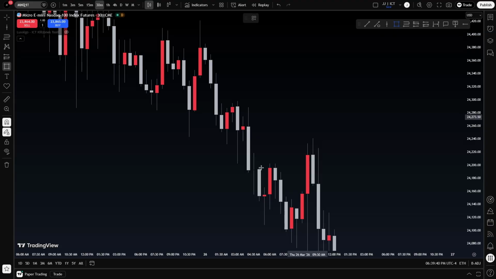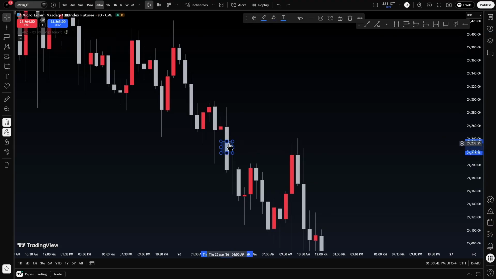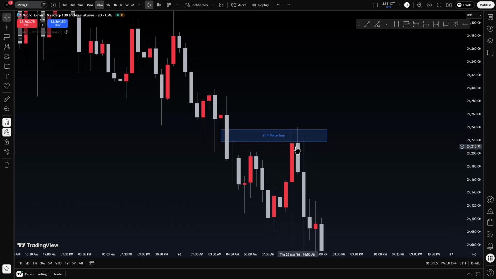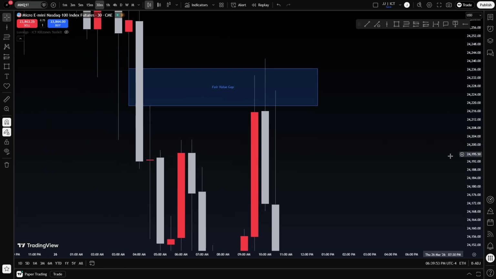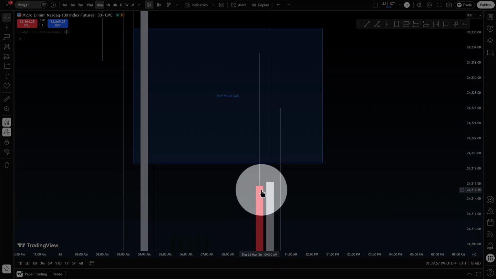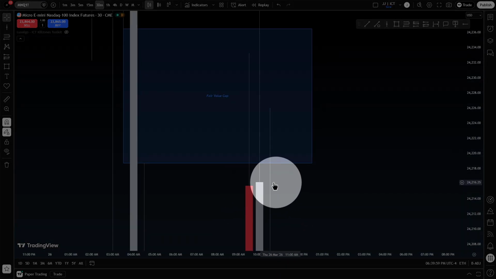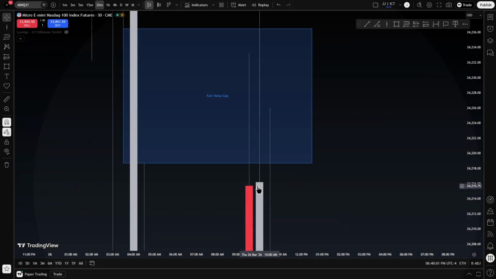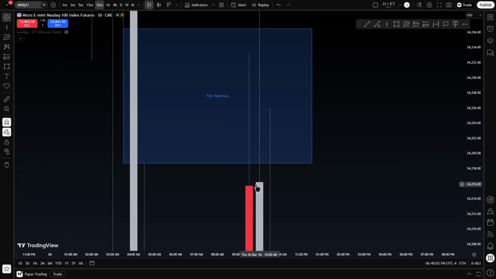We have this fair value gap right here, in which that is a redelivered rebalance, which I have not taught yet. But we jump into this fair value gap to fill it before price delivers lower. We hit it. This is a form of respect. Listen here. Whenever you see price close below a certain array, or basically close outside of it, that's major respect. Major. When I say major, I mean major respect.